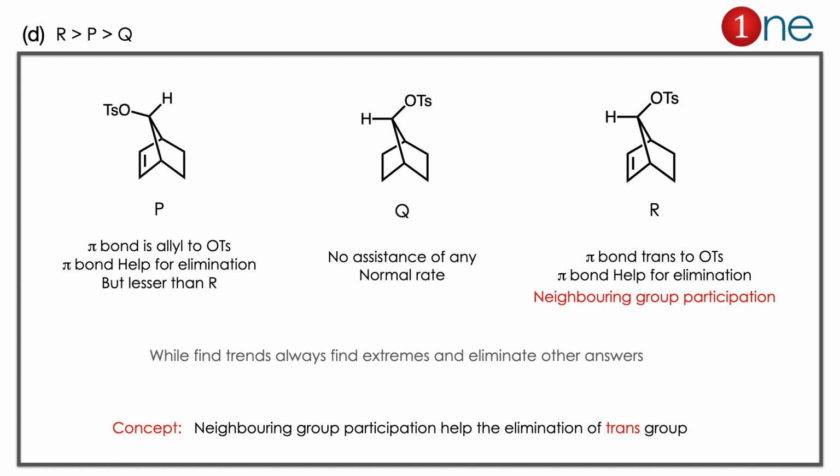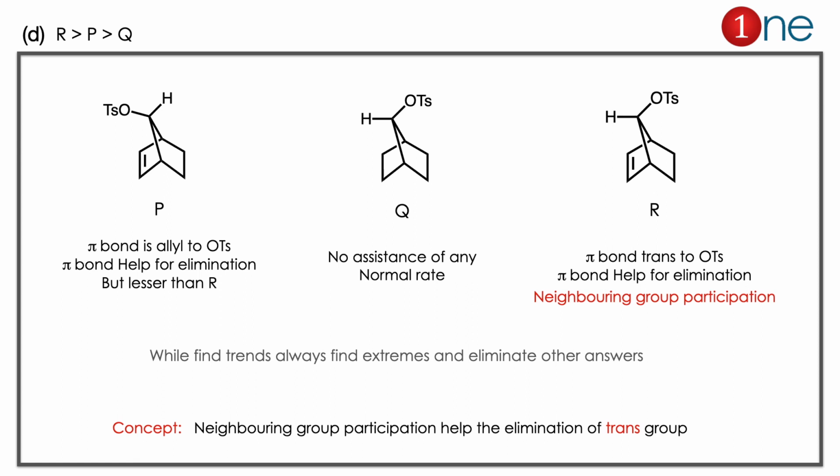Here the order is R, P, Q. The question is very easy once you know neighboring group participation. Neighboring group participation is very effective if it is in the trans position. So if you look at P, Q, R, Q doesn't have any double bond for assistance, but P and R do. But in P, the double bond and tosylate have a cis relationship. In R it has a trans relationship. So trans assistance is much better for neighboring group participation. So the trans group helps the leaving of OTs. So R comes first, then P, and least will be Q. Q doesn't have any assistance from anything, so the rate is very normal.